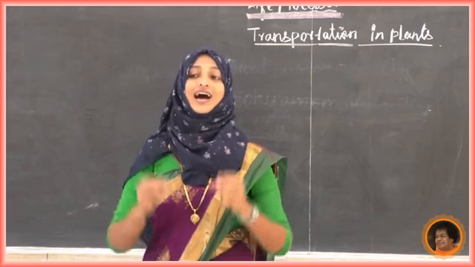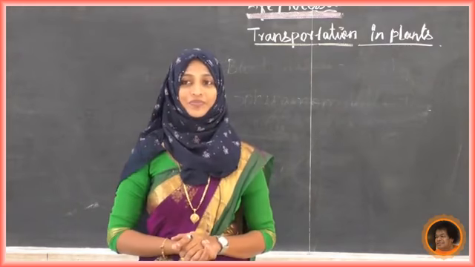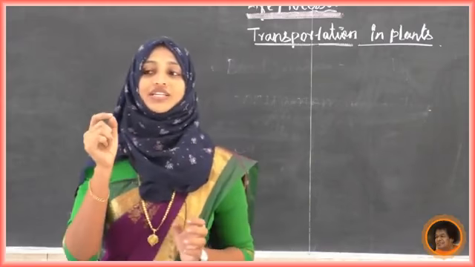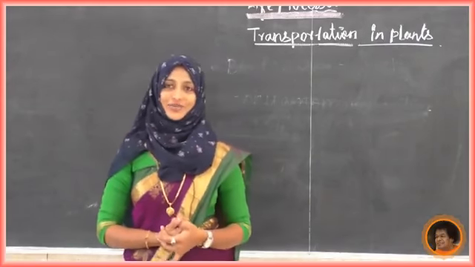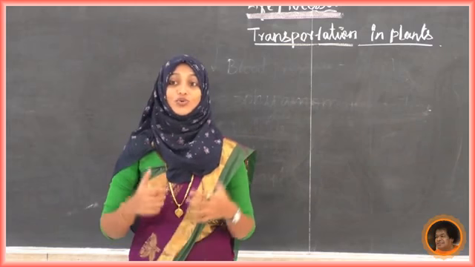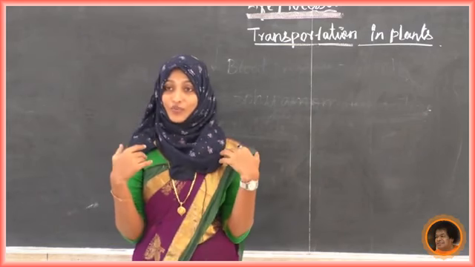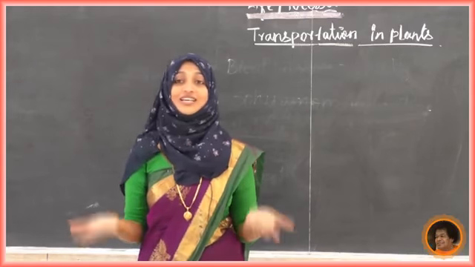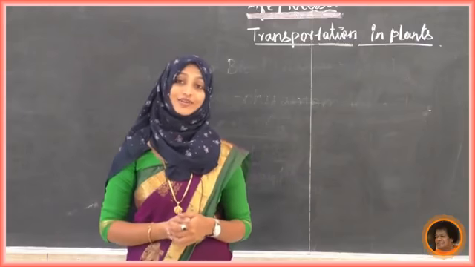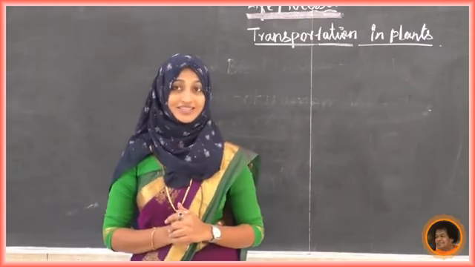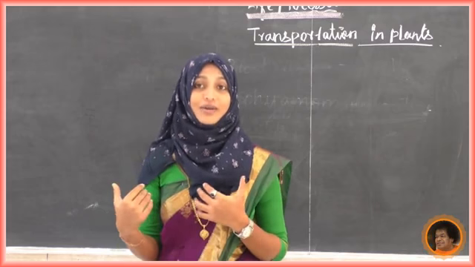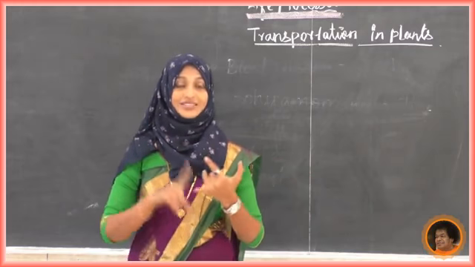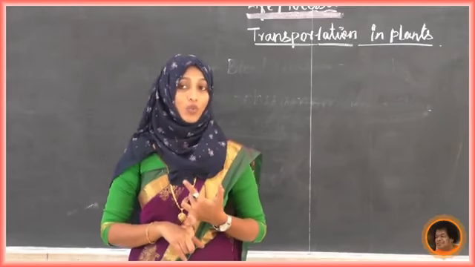Now one more question. Why do plants have low energy needs? Can you tell? What is the answer? We know that plants do not move like us. We are moving, so our energy need is higher. They are not using much energy. They have fewer mitochondria, as we studied in our 8th standard; the cells have fewer mitochondria compared to ours. So here is one answer: because plants do not move.